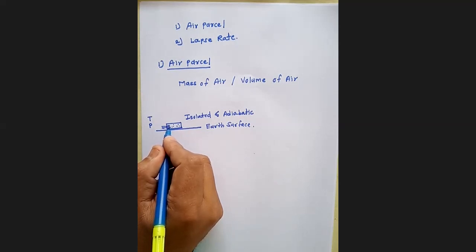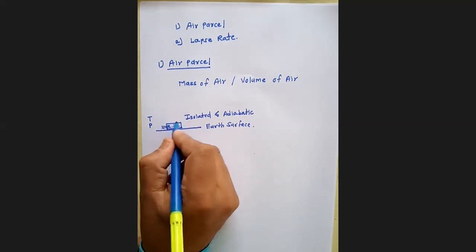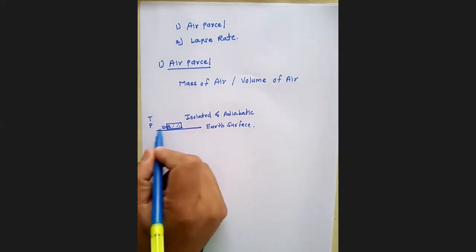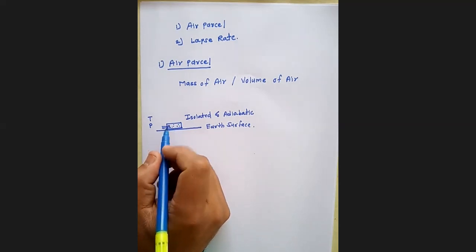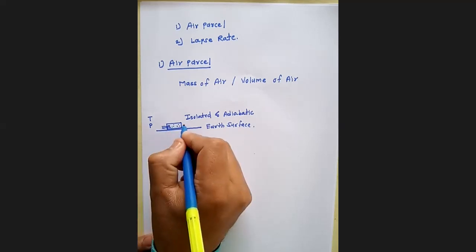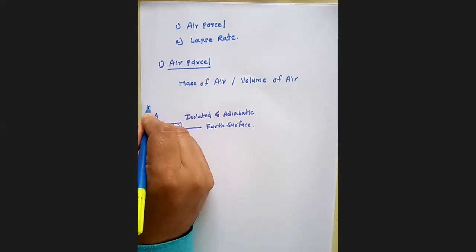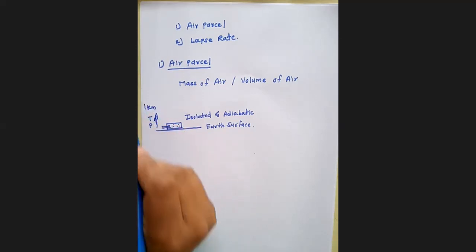And for maintaining equilibrium, the air parcel may expand or it may be compressed to maintain the isolated environment.